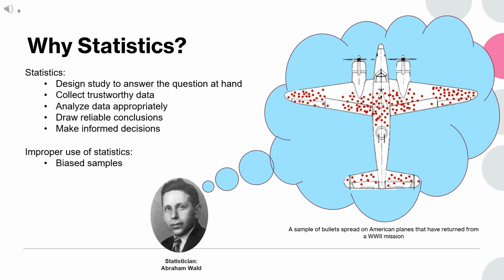They were only looking at planes that had returned from missions, meaning these planes had survived despite damage in those areas. The areas without bullet holes on the surviving planes, like the engines and cockpit, were likely where planes had been hit and not returned. Wald recommended reinforcing these less damaged areas, reasoning that planes hit in those spots were more likely to be lost in combat.